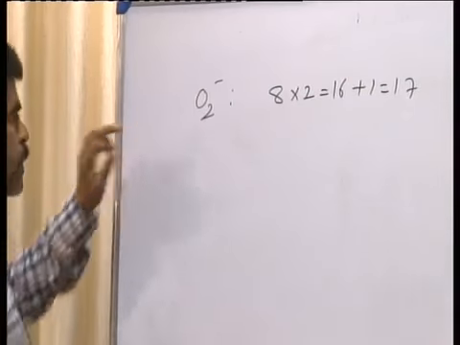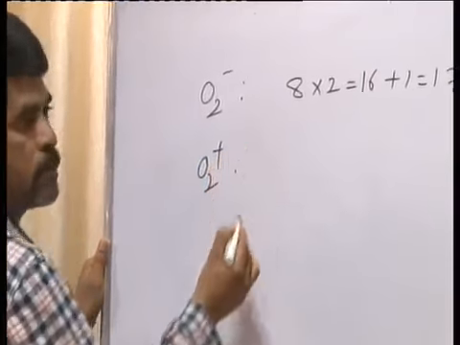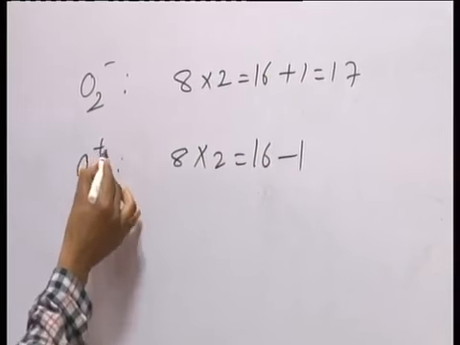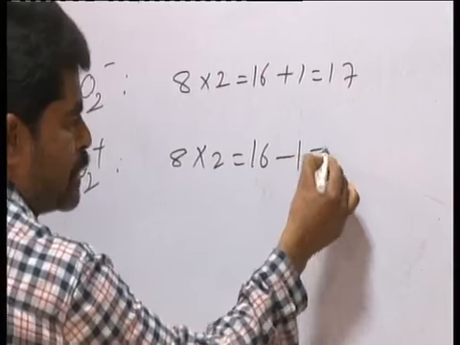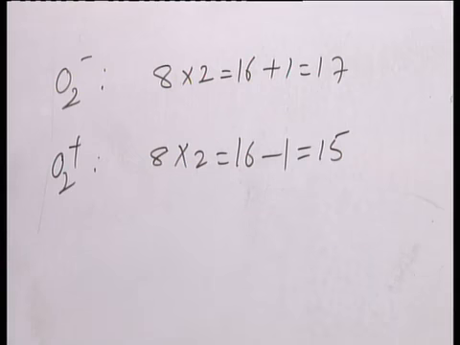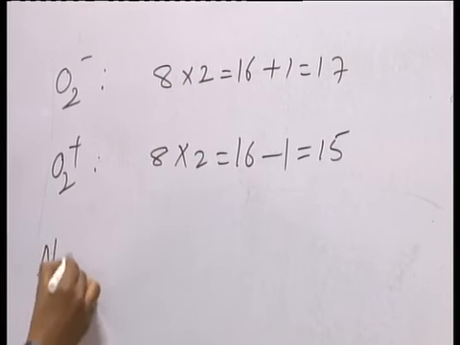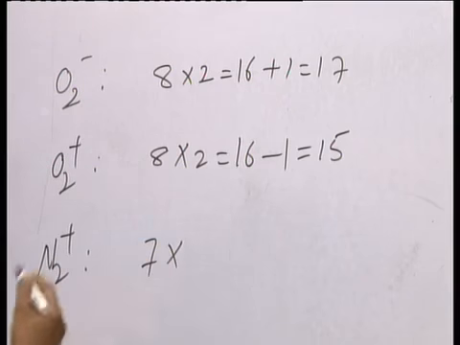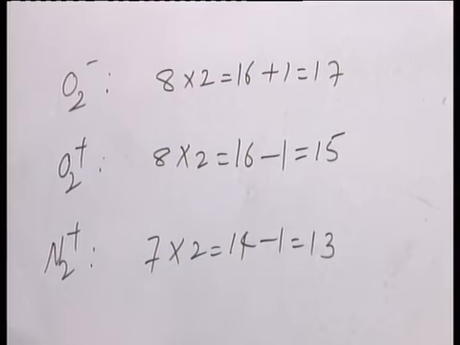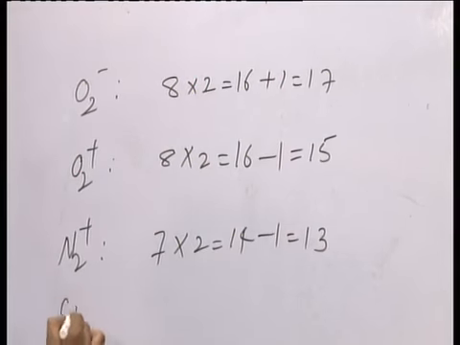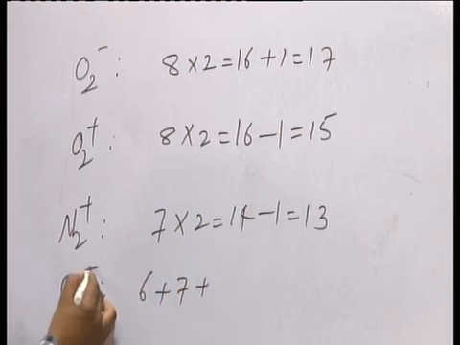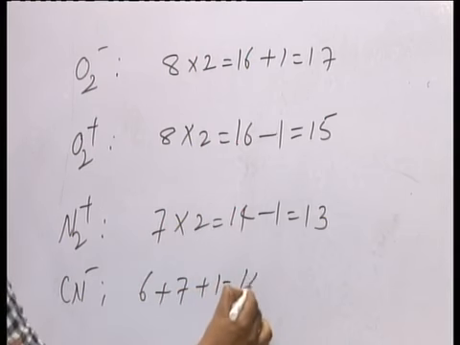electrons in O2 minus. Whereas in O2 plus, that is 8 into 2, 16, due to the presence of positive charge you subtract 1 electron, so it is 15. Okay. And in case of N2 plus, atomic number is 7, 7 into 2, 14 minus 1, that is 13 electrons. And in case of CN minus, carbon 6, nitrogen 7 plus 1 electron, totally 14 electrons.